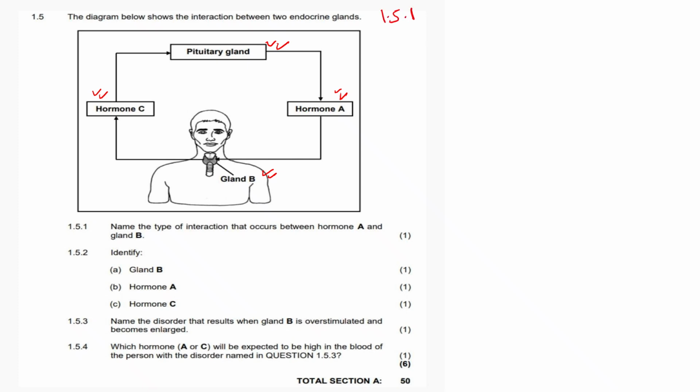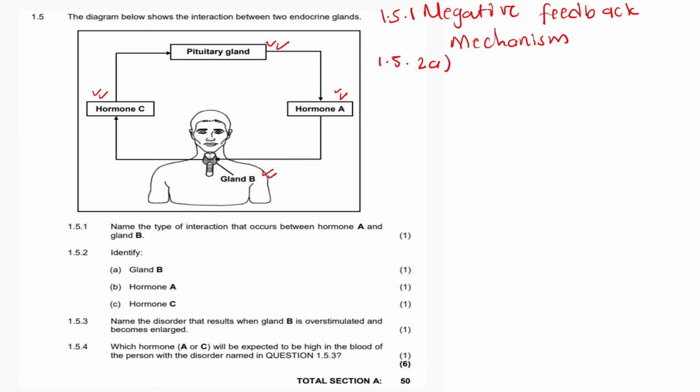Name the type of interaction that occurs between hormone A and hormone B. It is what we call a negative feedback mechanism. Very good.